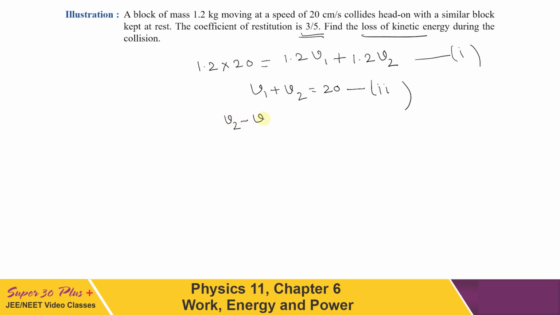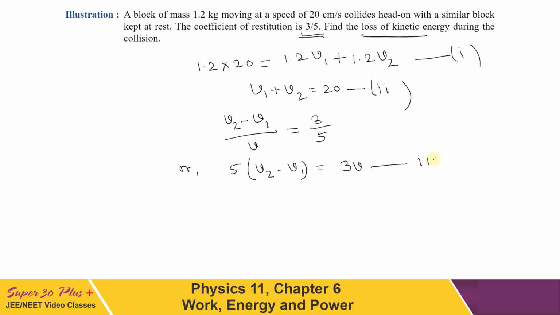Now if we see what is the velocity of separation, then V2 minus V1 is the velocity of separation. This is the velocity of body 2 with respect to 1. If we divide this velocity of separation by the velocity of approach, that is equal to V, then it has to be equal to the coefficient of restitution, and this value is 3/5. So we can write 5 (V2 minus V1) is equal to 3V. One more equation we got.